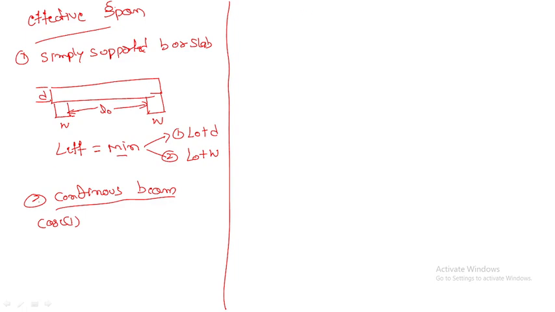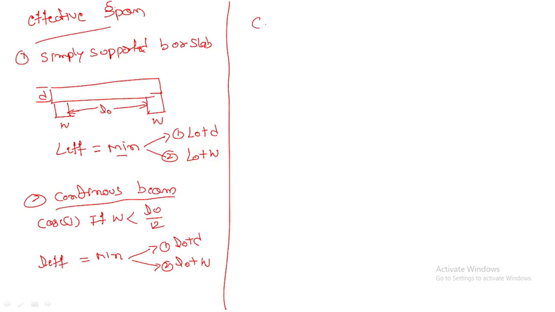Case 1, if width of the support is less than L naught by 12, then how we have to take L effective? L effective is equal to minimum value of the following. First one, L naught plus D, right? Second one is L naught plus the support, the same what we have taken in the simply supported. It is in the case of L naught by 12.